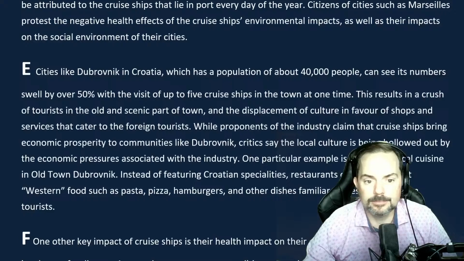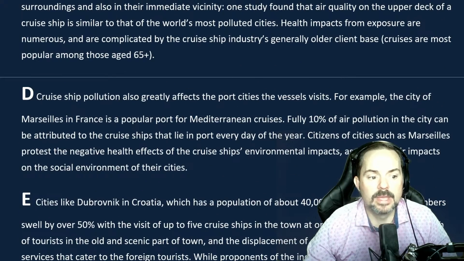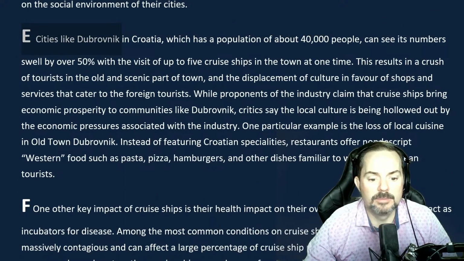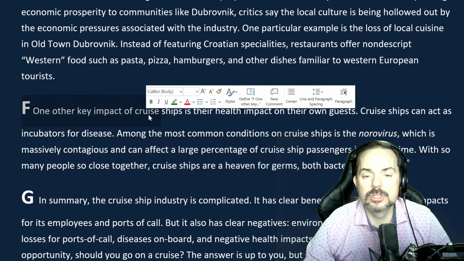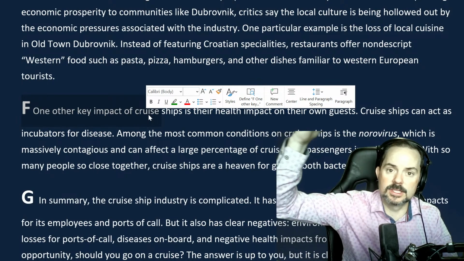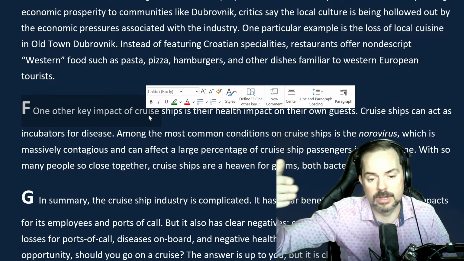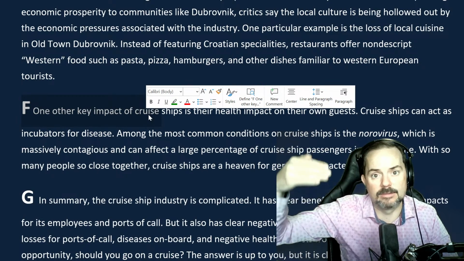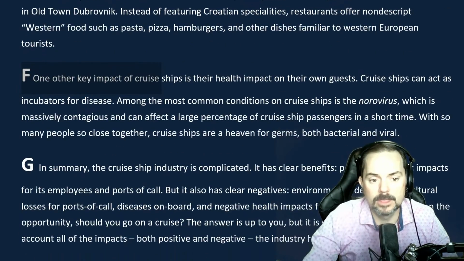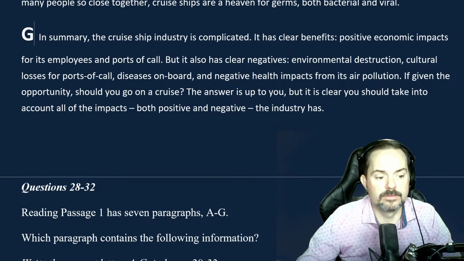Now here, notice something interesting. Paragraph D, we have environment. Paragraph E, we have culture. And paragraph F, we have health. So the author did a really good job of introducing these topics at the beginning and saying, well, the negatives include environment, culture, and health, right? And here, the author takes a paragraph to describe each of these. It's no surprise, so always pay attention to the structure, okay? All right, Constellation, G, read the conclusion for us here.